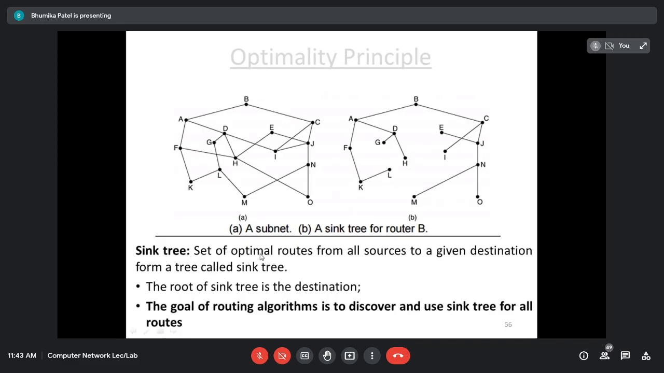कोई loop नहीं होगा, cycle नहीं होगा, because the sink tree is only for the optimal route. If not, obviously it will not be optimal. It will take more time. અને આપણે શું કરવાનું છે, આપણે least amount of time માં message ને deliver કરવાનો છે. And for that we are going to use the sink tree.